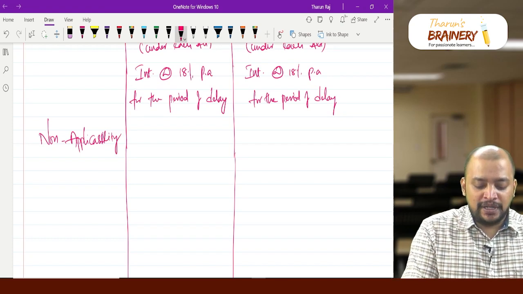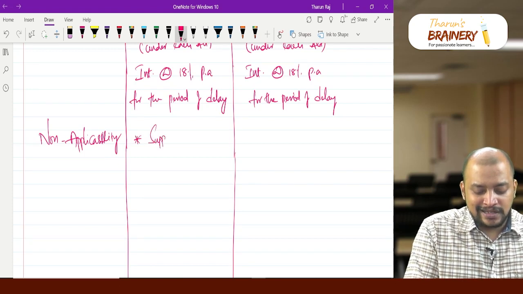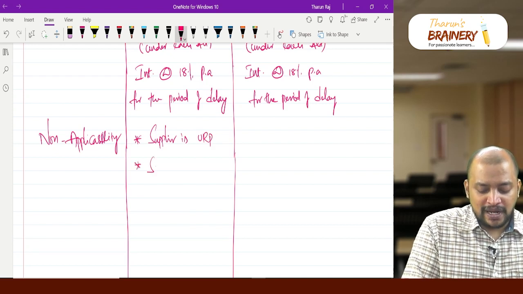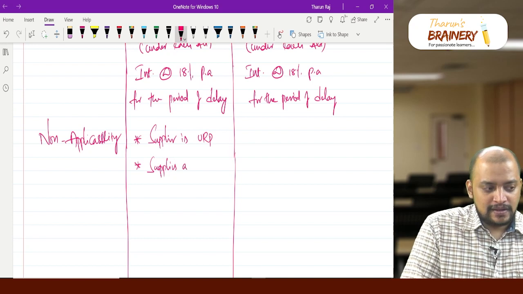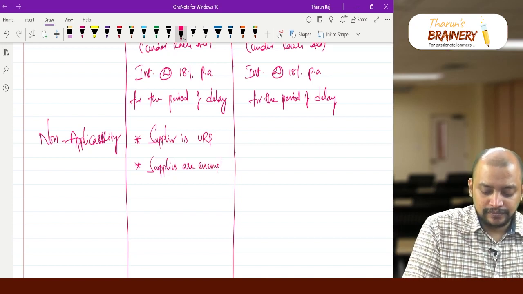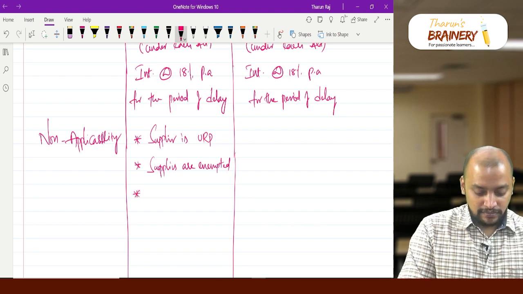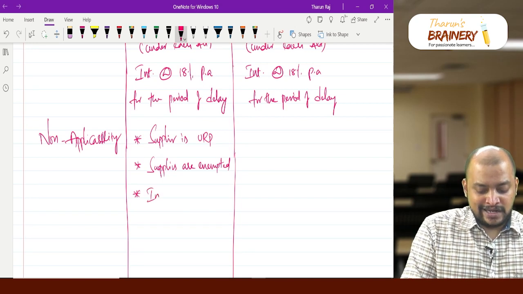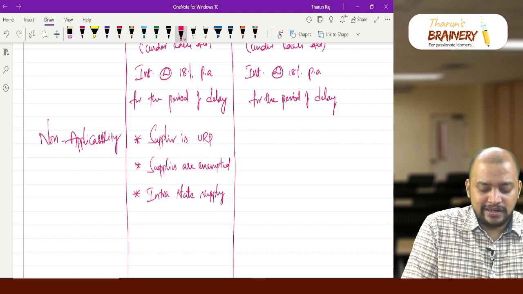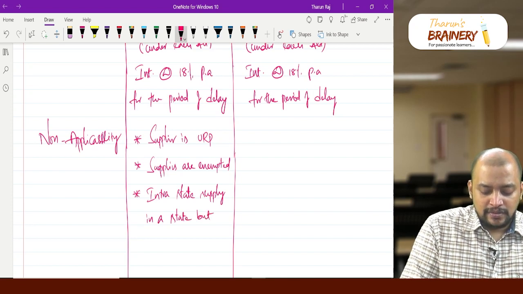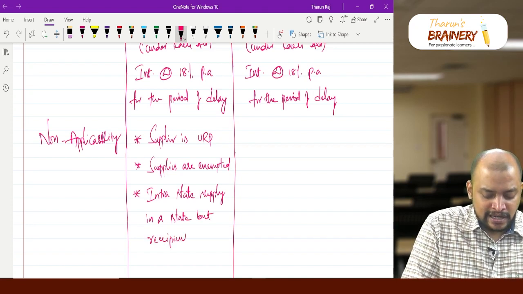TDS is not applicable if the supplier is unregistered, or supplies are exempted, or next, intrastate supply in a state but the recipient is in another state. What is this? Recipient in another state means,